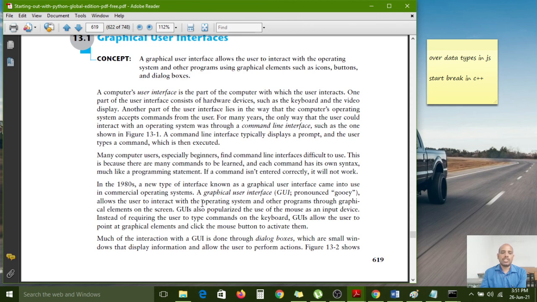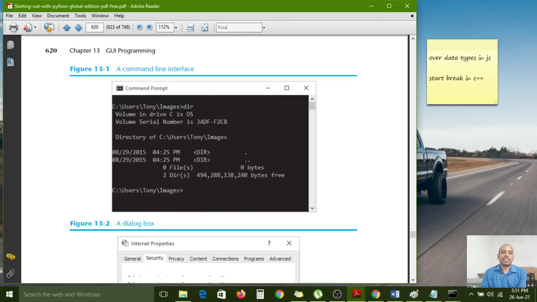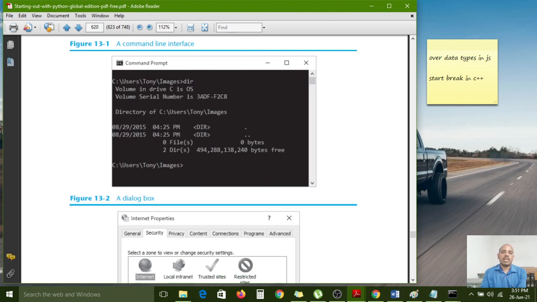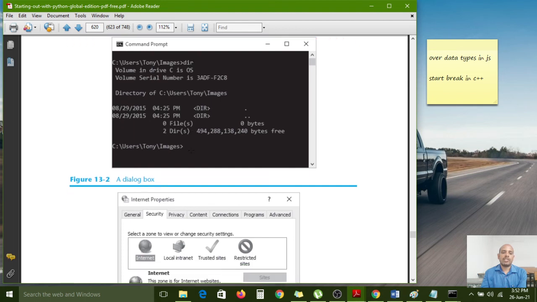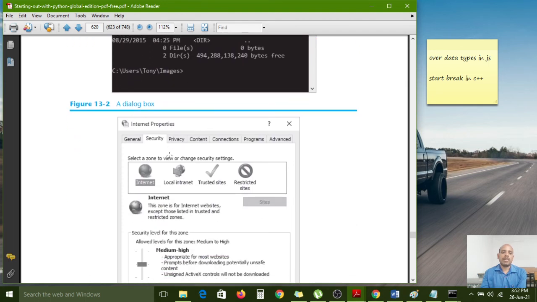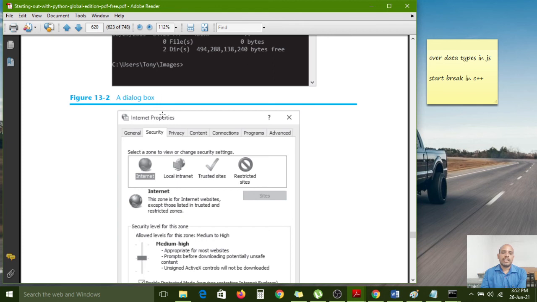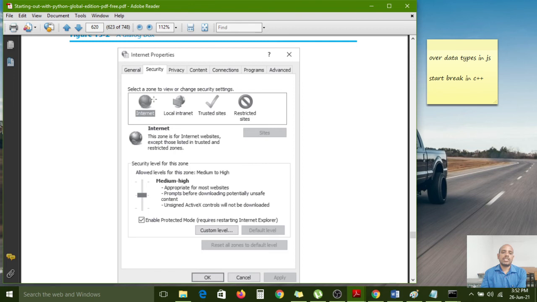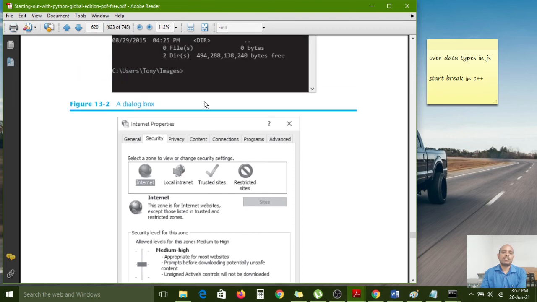GUI stands for graphical user interface. Just now I told you, carefully observe: dir, nothing but directories. If you want to show the directories, we can use the dir command like that. But coming to the icon based, a dialog box is displaying now. This is a graphical user interface, so this is better than the other one.